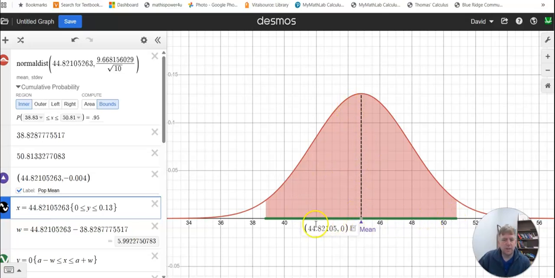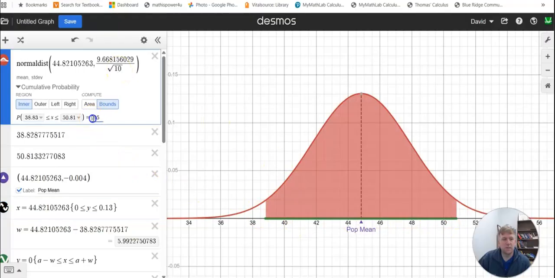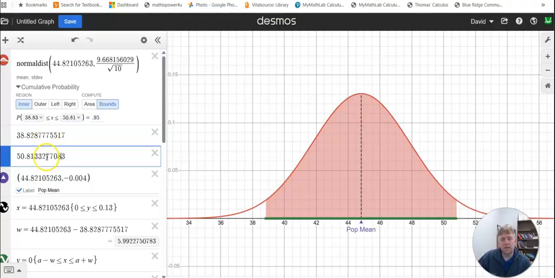So what this green line represents is that 95% of all sample means that I could get of samples of size 10 of these Oscar winners would fall in this green interval. So that's the 95% right here. The middle 95% falls between these two numbers, 38.8 roughly and 50.8. So if you made an initial guess in this range, when we did all that math that revealed if the interval was in there or not, as long as you were within this range with your guess, then you ended up hitting the population mean.